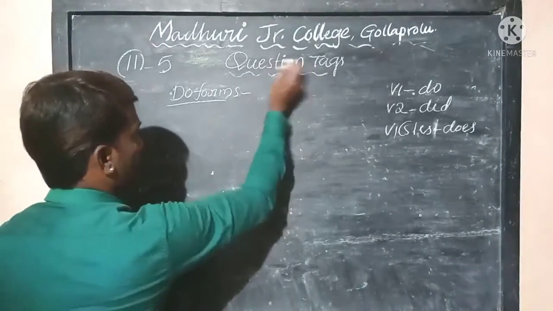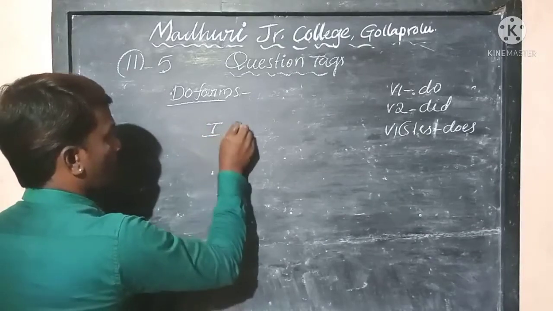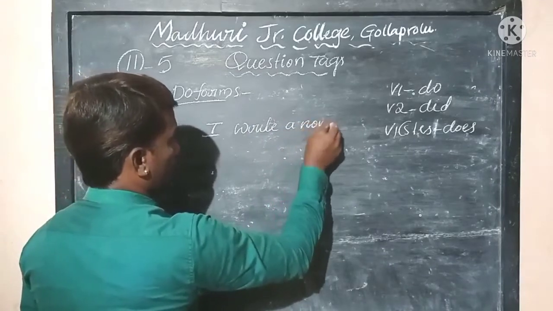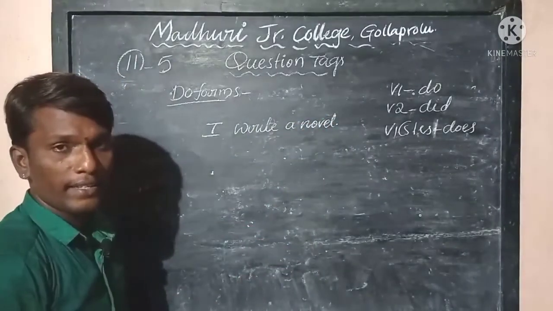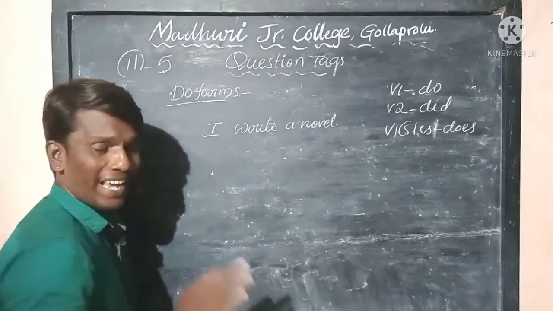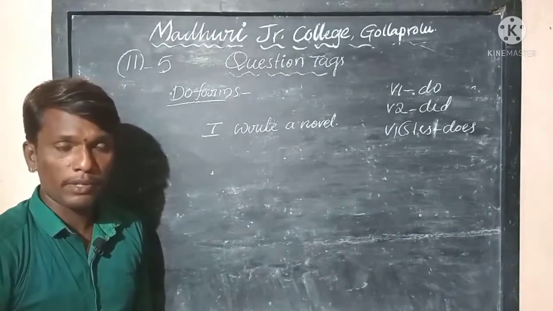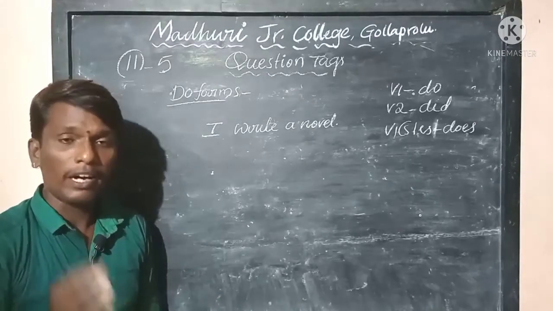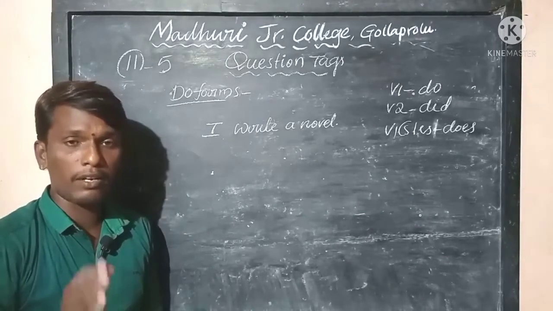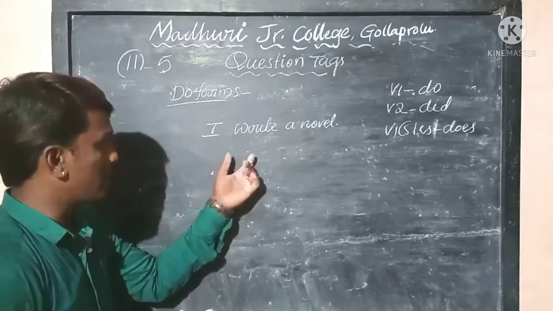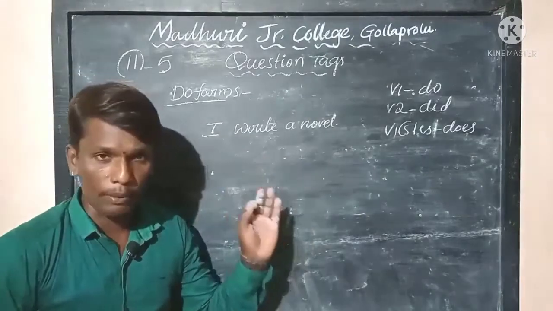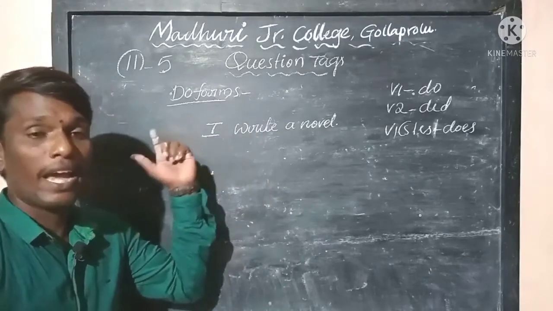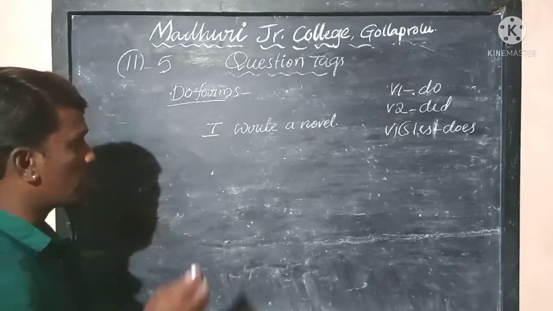But here, let me give you one example. I write a novel. Here, do you find any be forms like am, is, are, was, were? Or do you find any have forms, have, has, had? Or do you find any modals, will, shall, can, may, all this? So we don't find here any be forms or do forms or have forms. In the absence of be forms, do forms, have forms, modals and all auxiliary verbs, there you should consider the verb.